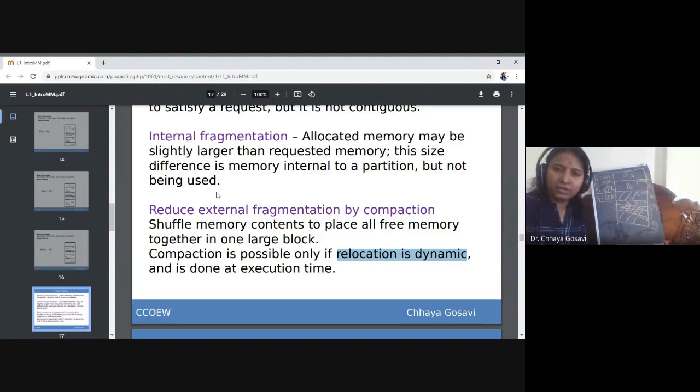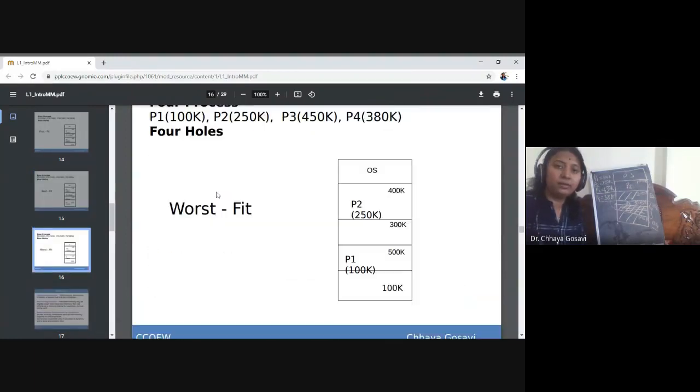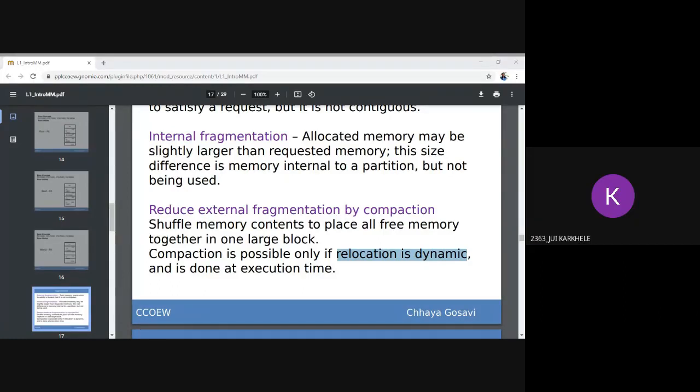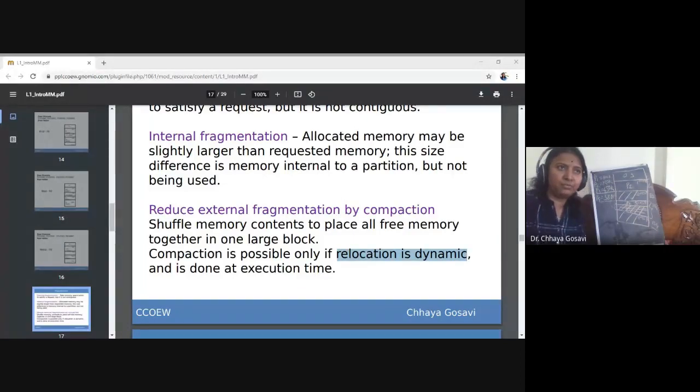So we have seen three algorithms: first fit, best fit, and worst fit, and the fragmentation concepts, external and internal fragmentation. Now you solve one problem. Ma'am, internal fragmentation is also present in first fit, right? Yeah, it is present in first fit, best fit, and worst fit. If you are allocating a process to a block and the size of the block is larger than the requirement of the process, it is present. But in first fit the size of internal fragmentation is minimum, and in worst fit it is maximum.